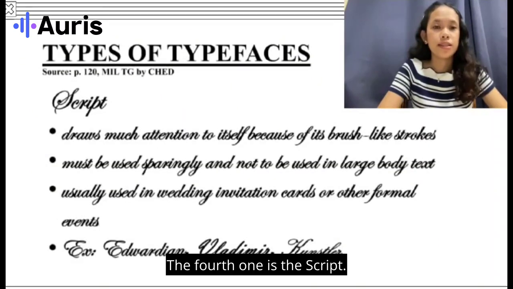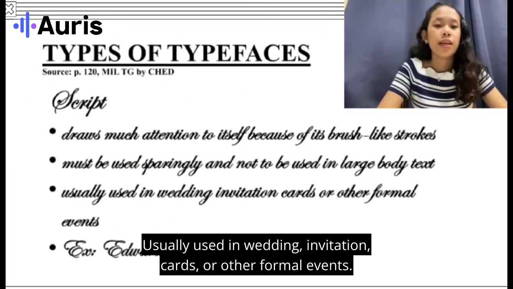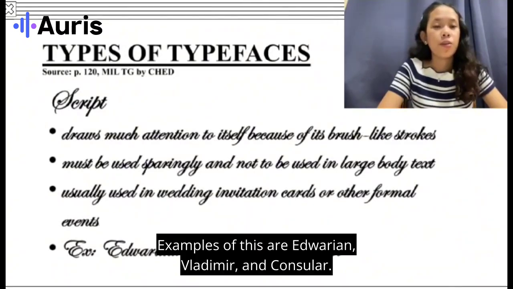The fourth one is the script. It draws more attention to itself because of its brush-like strokes. Must be used sparingly and not to be used in large body text. Usually used in wedding invitation cards, or other formal events. Examples of this are Edwardian, Vladimir, and Consular.